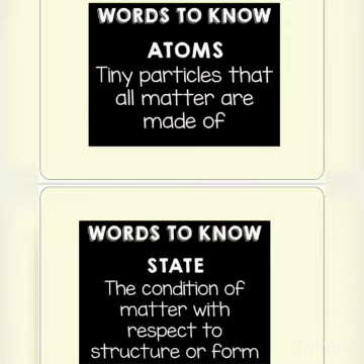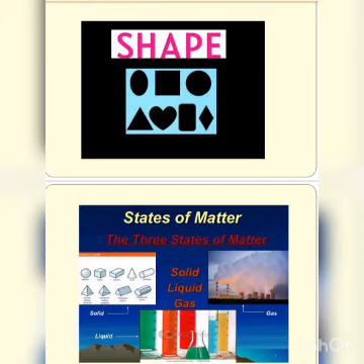Number 2, the book has a proper shape. Third, it has some volume. So the three basic properties of matter are: one is mass, second is shape, and third is volume.